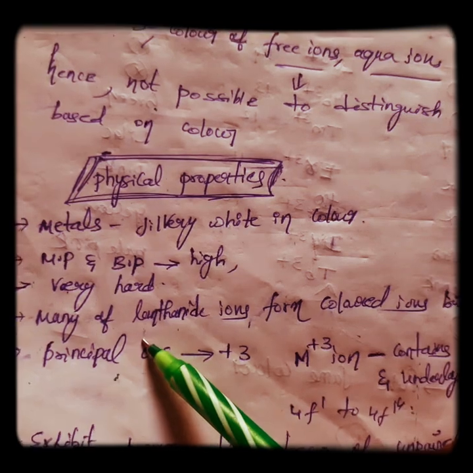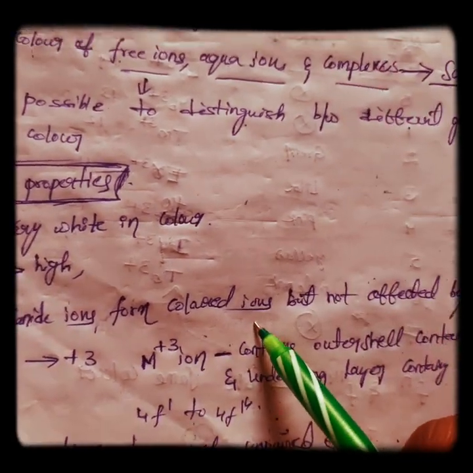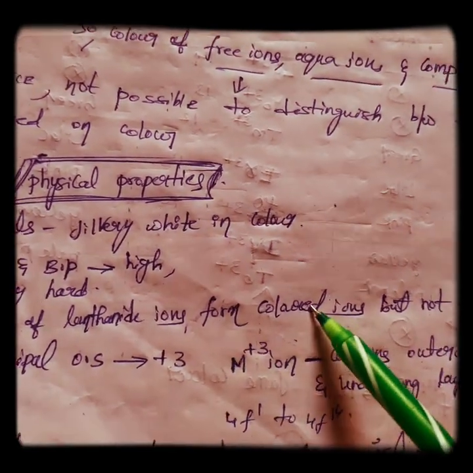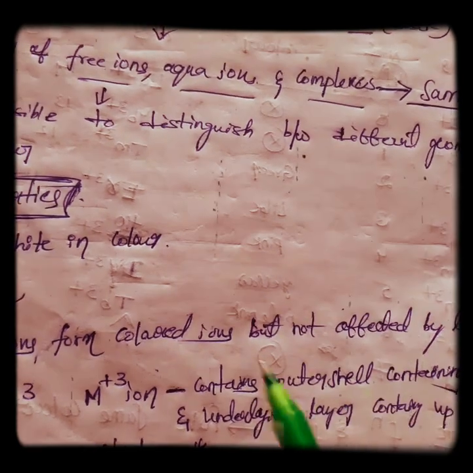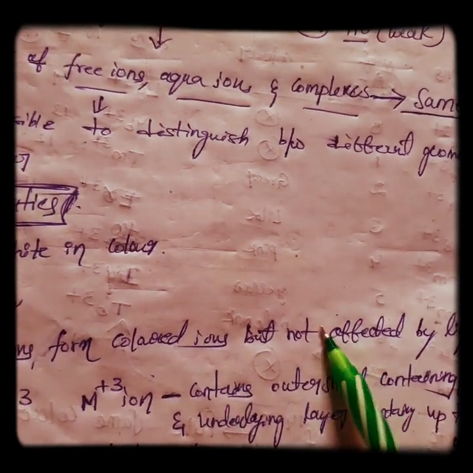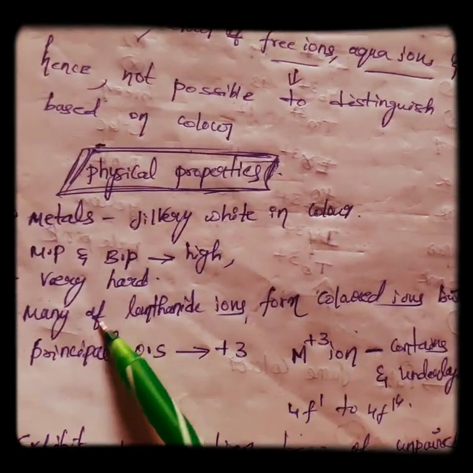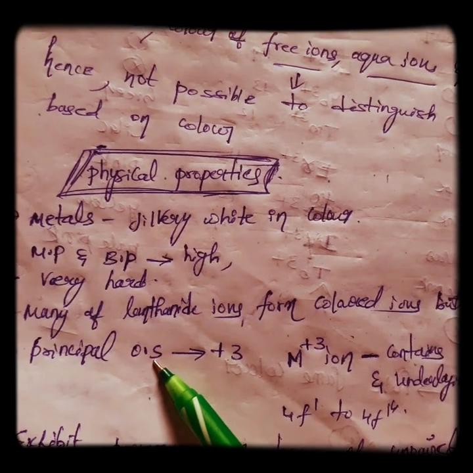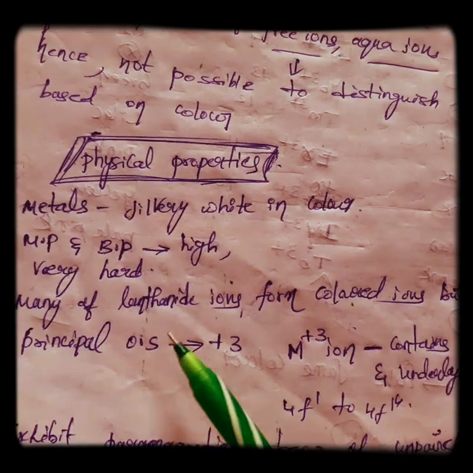Next, many of the lanthanide ions form colored ions. Most of the lanthanide ions form colored ions, but they are not affected by ligands. This is the most important point, already discussed in our previous class. Next, the principal oxidation state exhibited by lanthanoids is +3.